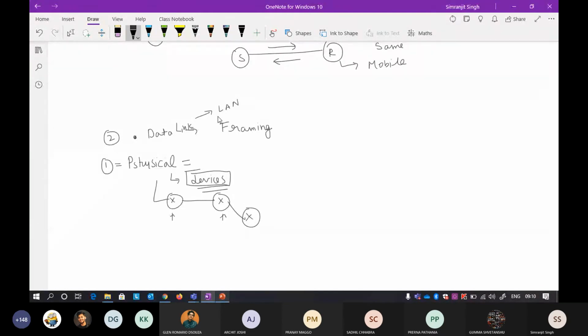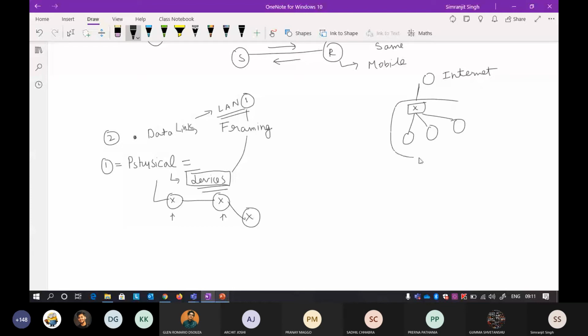Most of the time this particular aspect is overlooked. These are very important points. It will help you understand why, when I am at the data link layer, I am at a LAN. I already told you about LAN: suppose this is your router, connected to the internet, and on this router many devices are connected. This particular area is your LAN.